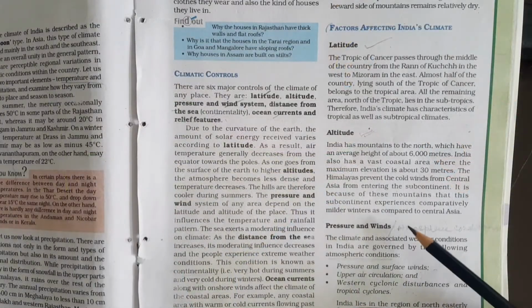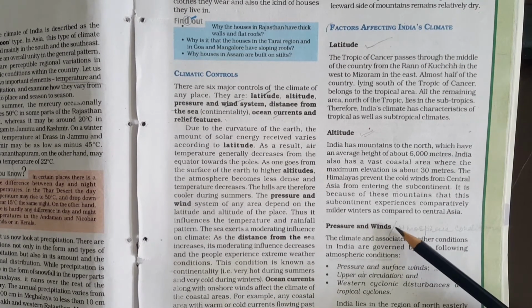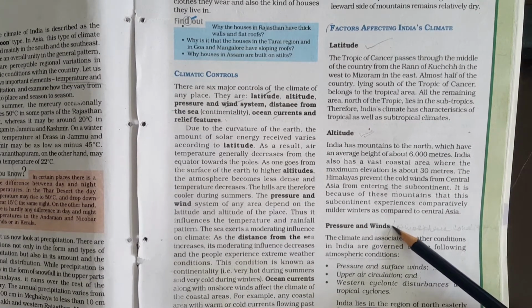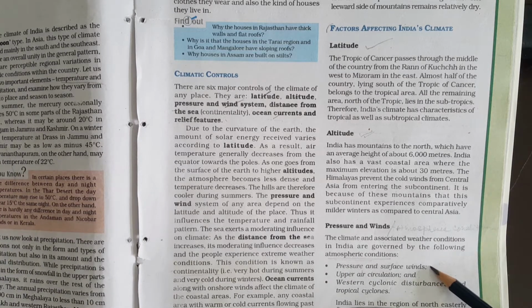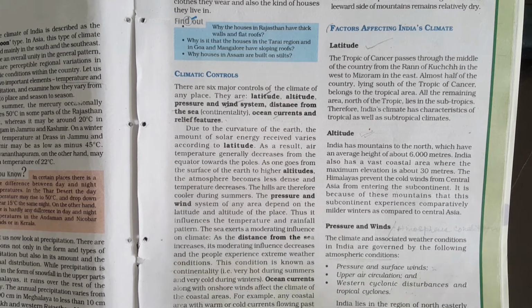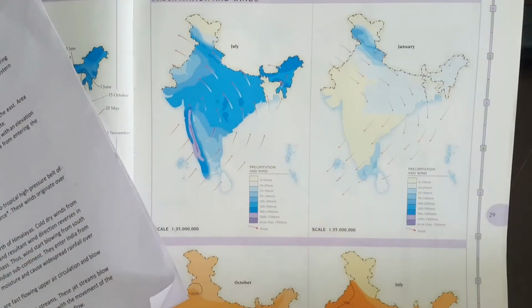First subhead under the topic pressure and winds is the pressure and surface winds. Under this topic we will be studying about changing pressure pattern and resultant direction in the surface winds and how they impact the Indian climate.